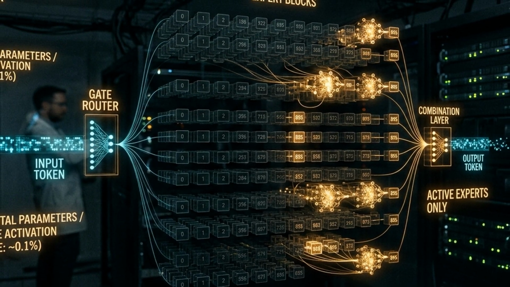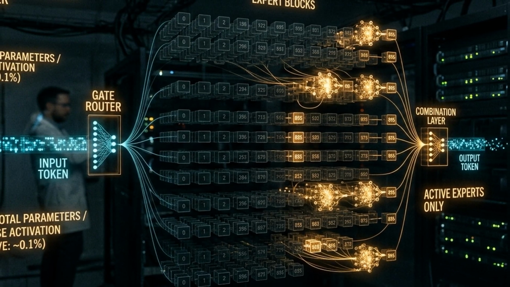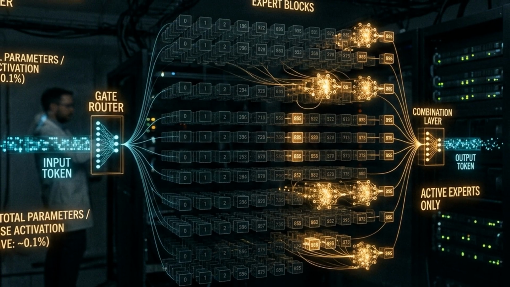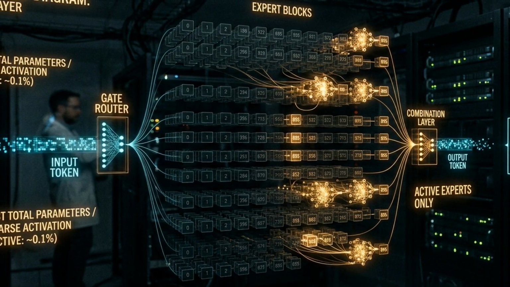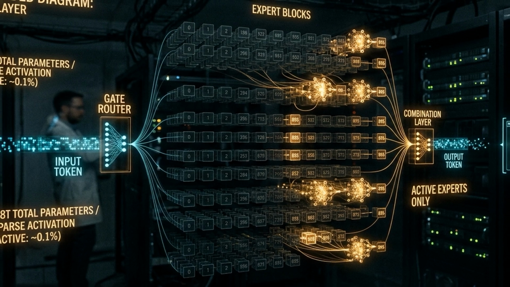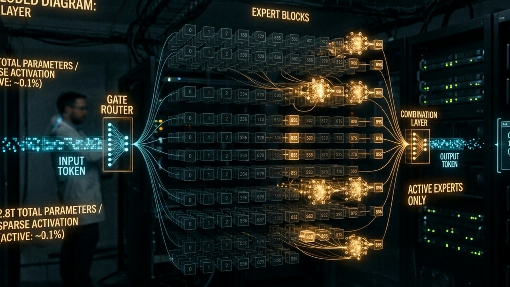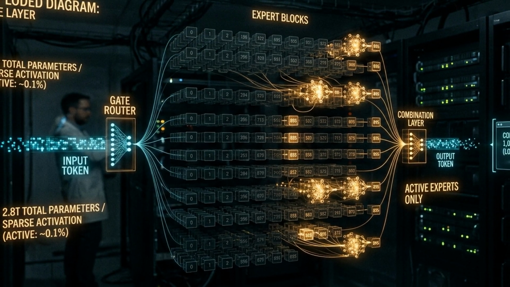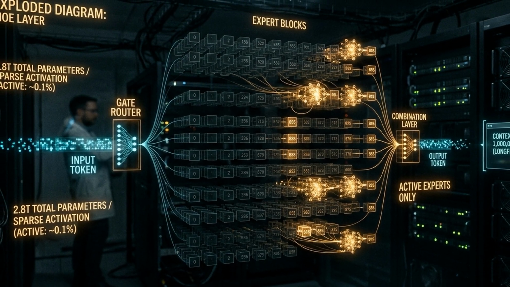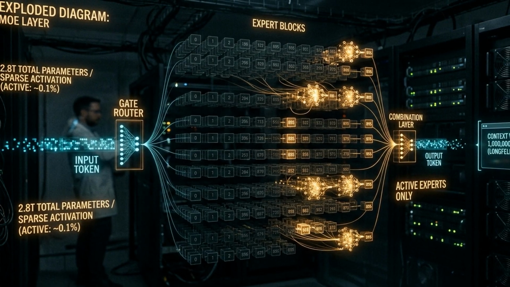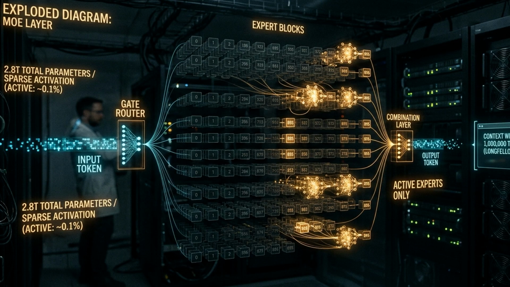Kimi K3 is the headline. If the published figures hold, 2.8 trillion total parameters makes it the largest openly distributed model ever released, nearly triple K2. The critical detail is 896 experts. That's not 896 models. In a mixture of experts architecture, a router selects a small subset per token, so inference cost tracks active parameters, not total. Higher expert counts mean finer specialization, but harder routing, more training instability, and brutal memory requirements, because every expert must be resident somewhere in your cluster.